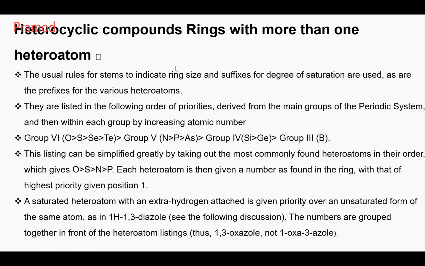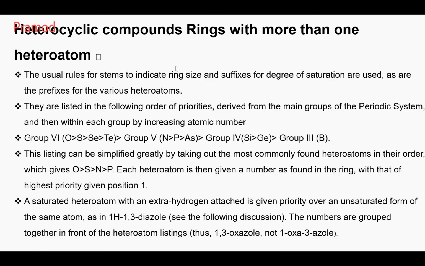This listing can be simplified greatly by taking out the most commonly found heteroatoms in their order, which gives oxygen, sulfur, nitrogen, and phosphorus. So oxygen is the heteroatom given the highest priority, followed by sulfur, nitrogen, and phosphorus. Each heteroatom is then given a number as found in the ring, with that of highest priority given position 1.